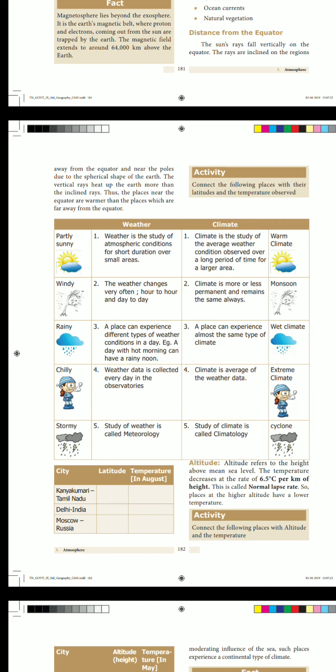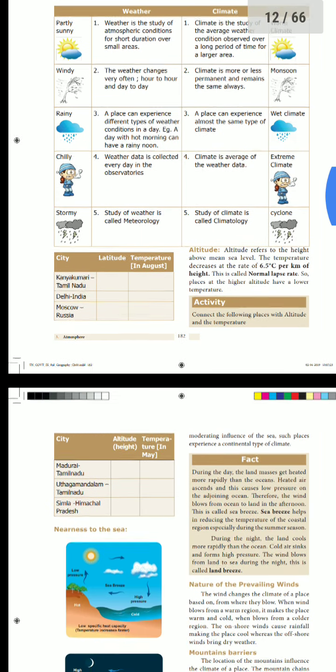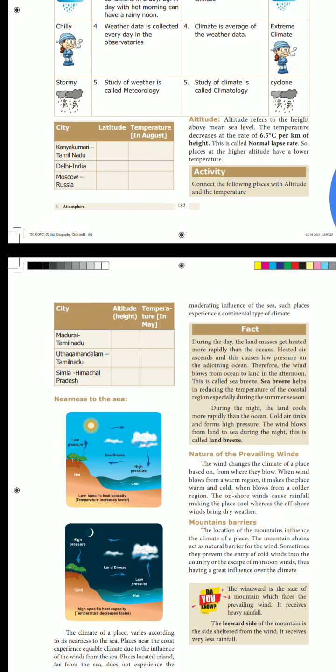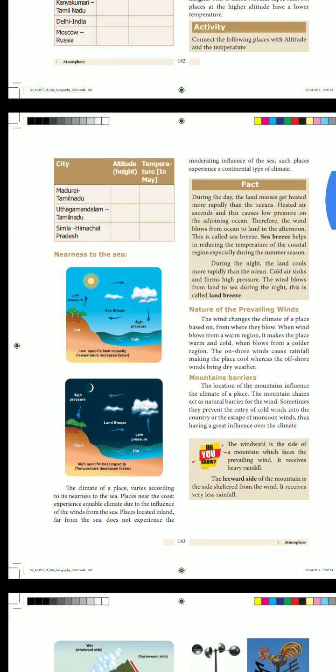Okay students, next one is the nearness to the sea. What do you know about nearness to the sea? From these two pictures, what do you understand? One is day and the next one is night, isn't it? You have already studied this in the 8th standard.